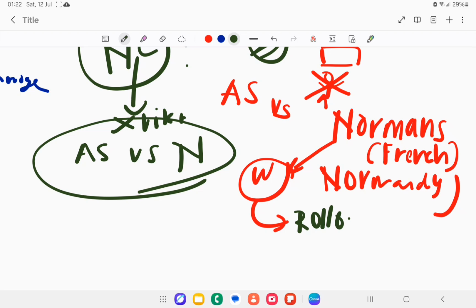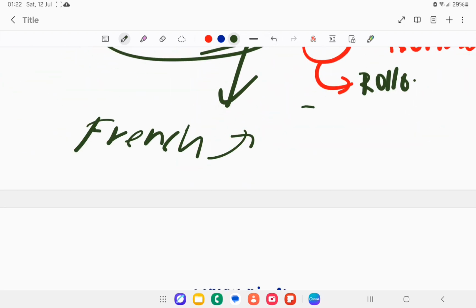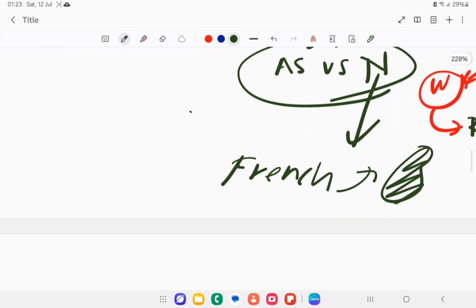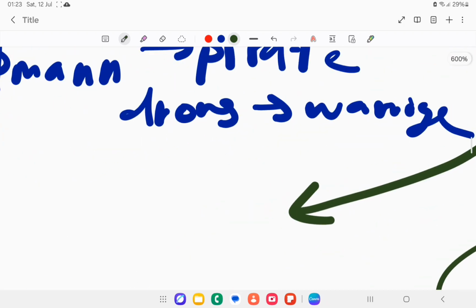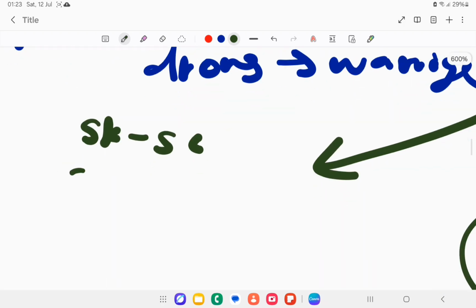The Normans win, and therefore they bring French to Britain. That's how English became more French. So this era is actually forming Middle English. How does Middle English happen? Before that, the Normans also have words for English. Something like SK, SC, like sheep, is all from the Normans.